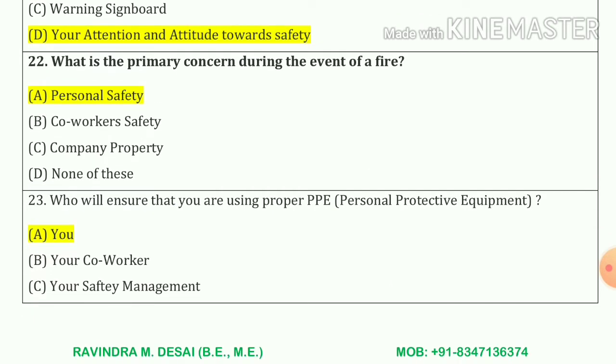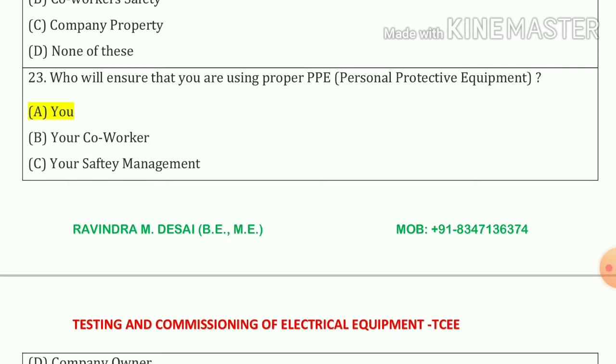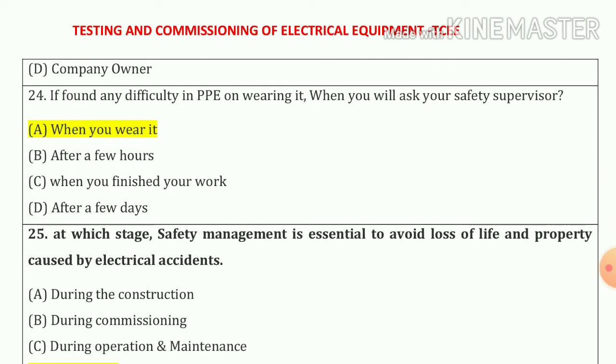22 number. What is the primary concern during the event of a fire? So our answer is personal safety. 23 number. Who will ensure that we are using proper PPE, personal protective equipment? So our answer is option number A, you. 24 number. If found any difficulty in PPE on wearing it, when you will ask your safety supervisor? Our answer is option number A, when you wearing it.